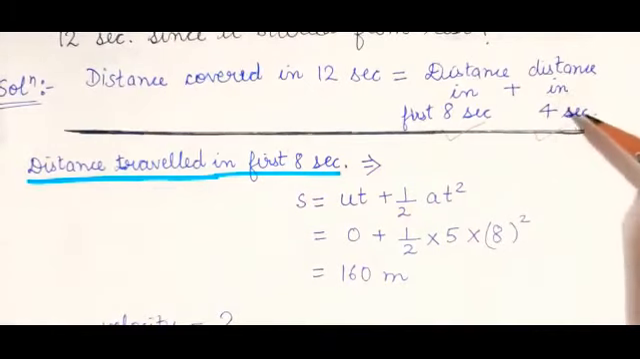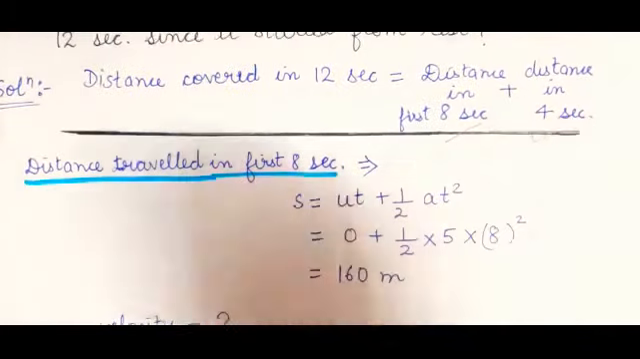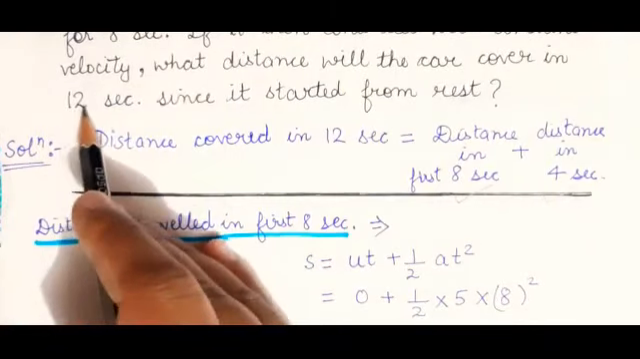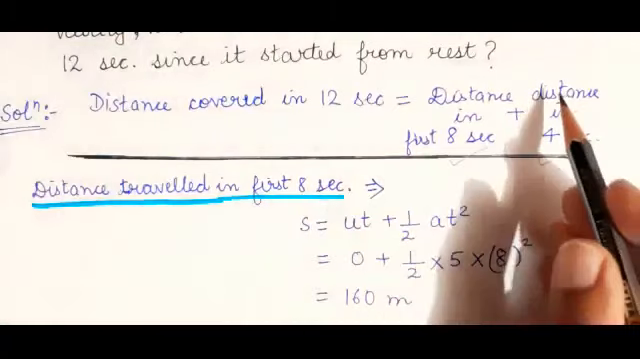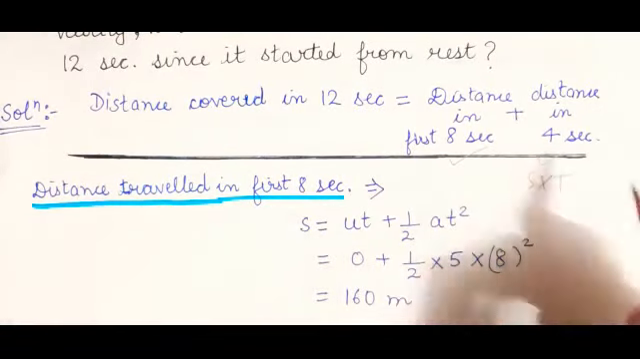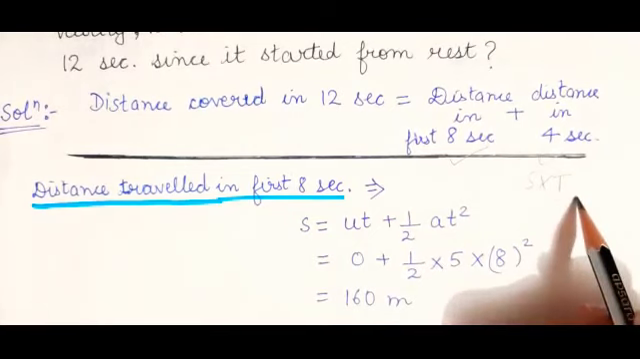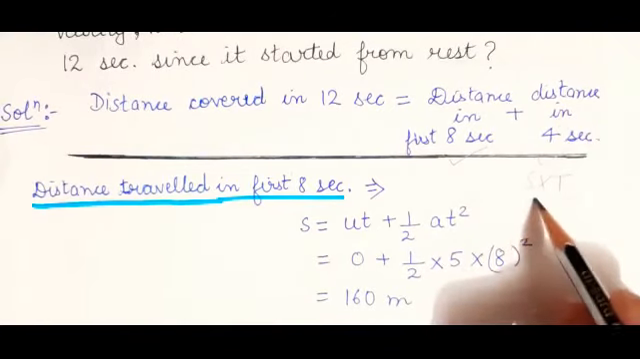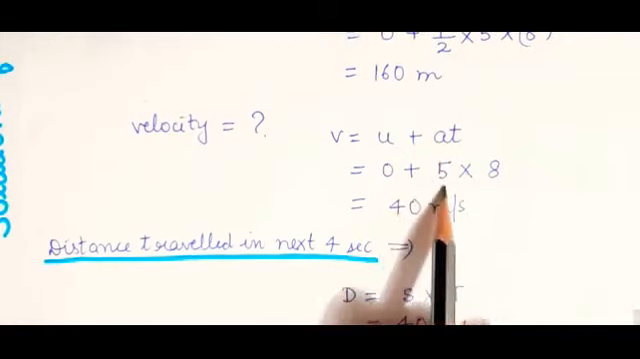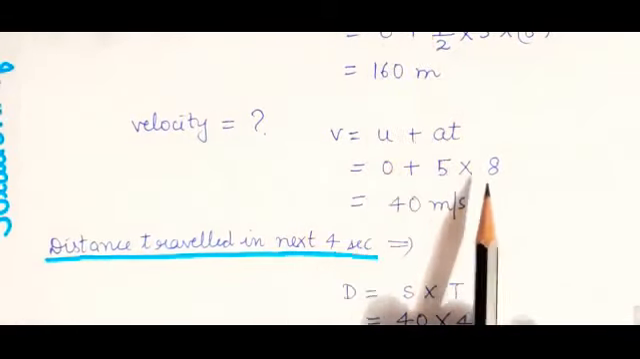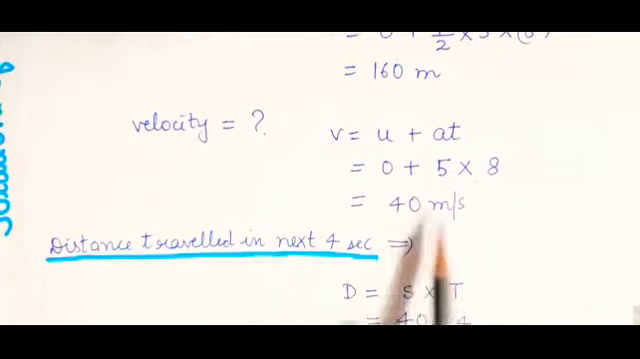Now we just need to find the distance in the next 4 seconds. So how to calculate distance? In the question only time is given, that is 4 seconds. So distance we know, that is speed into time. Time is given 4 seconds. We need to know the speed. So how to know the speed? We are not given anything. So calculate speed from the first case. Apply v is equal to u plus at. Initial velocity 0. Acceleration is given 5. Time is given, for the first case it is 8 seconds. So calculate velocity, that is 40 meter per second.